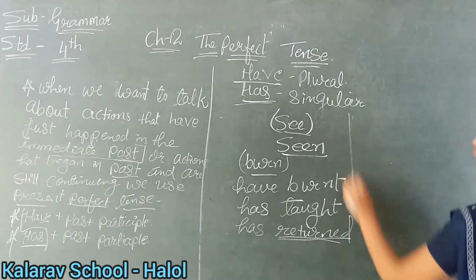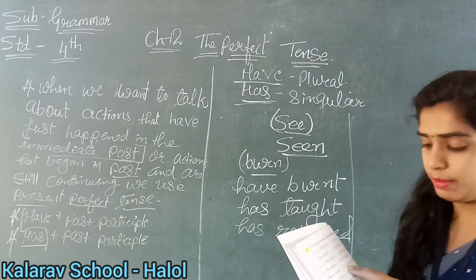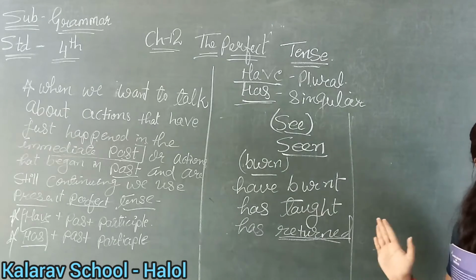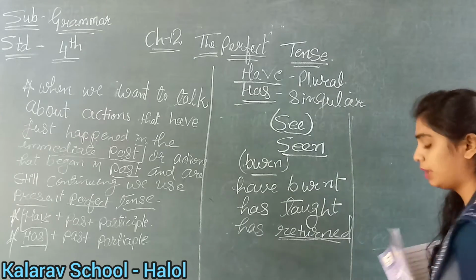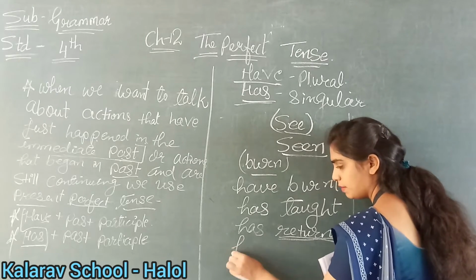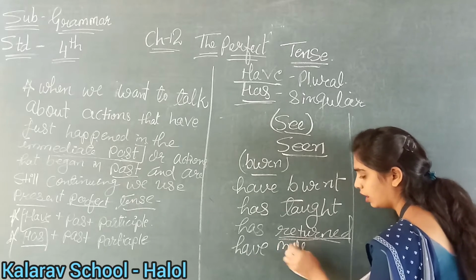Now see, in the fifth number, we blank make a 3D model of the solar system. In the bracket, what have we been given? Make. Make is given, see, in the fifth number. So what will it be? Make, made and made. So in the past participle we will write made. We means plural. So we have made. Okay, understood?